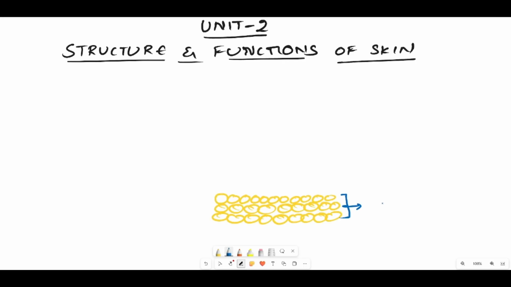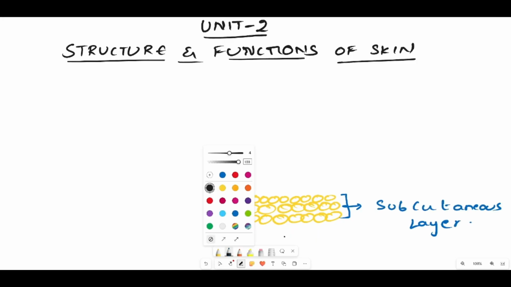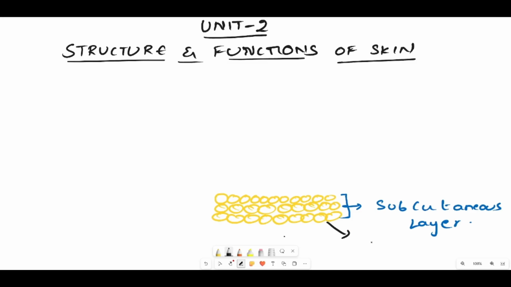So, this layer, we will be calling it the subcutaneous layer. These yellow colored structures, we will be calling the adipose tissue. Adipose tissue is useful for storing fat inside it, and that is useful for maintaining the body temperature.